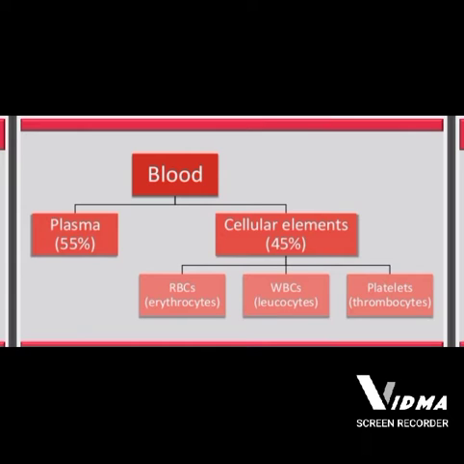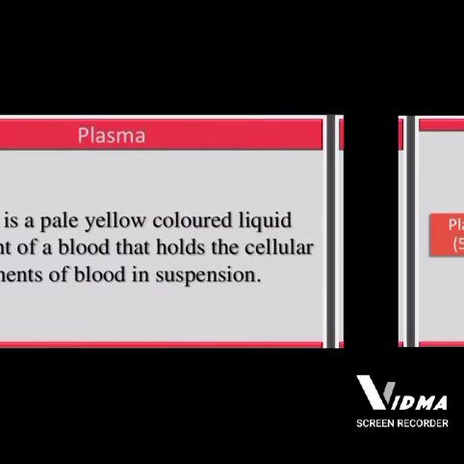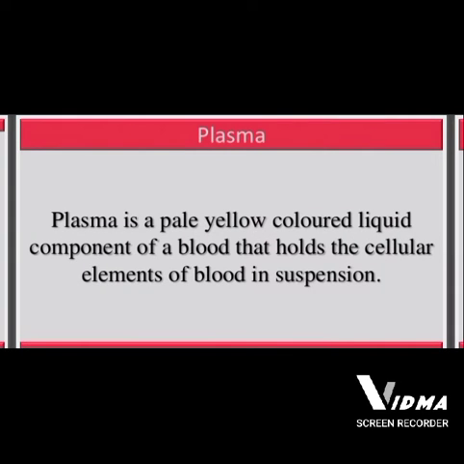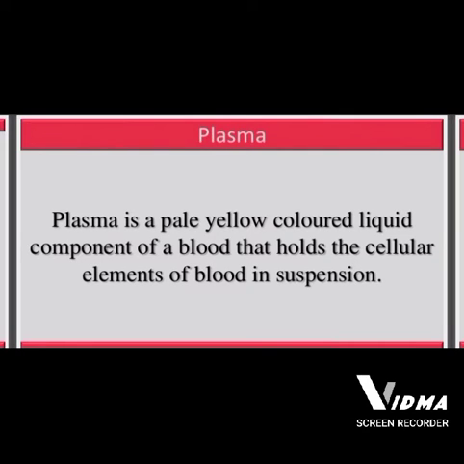RBCs are also called erythrocytes, WBCs are also called leukocytes, and platelets are also called thrombocytes. Plasma is a pale yellow colored liquid component of the blood that holds the cellular elements of the blood in suspension.